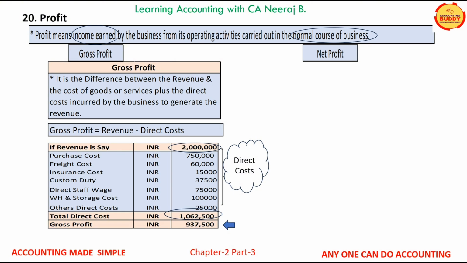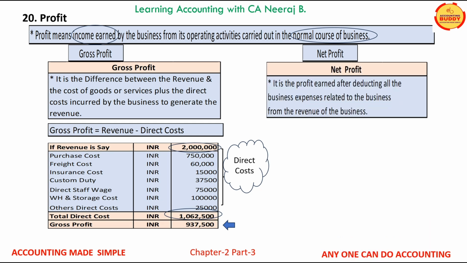Let us now talk about net profit. It is the profit earned by the business after deducting all the business expenses from the revenue. In other words, net profit can be calculated after deducting other operating expenses other than the direct cost from the gross profit of the business. Let us understand this with an example.